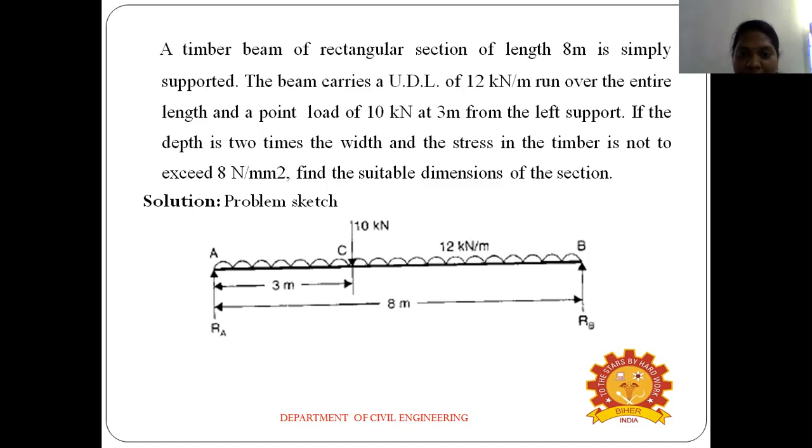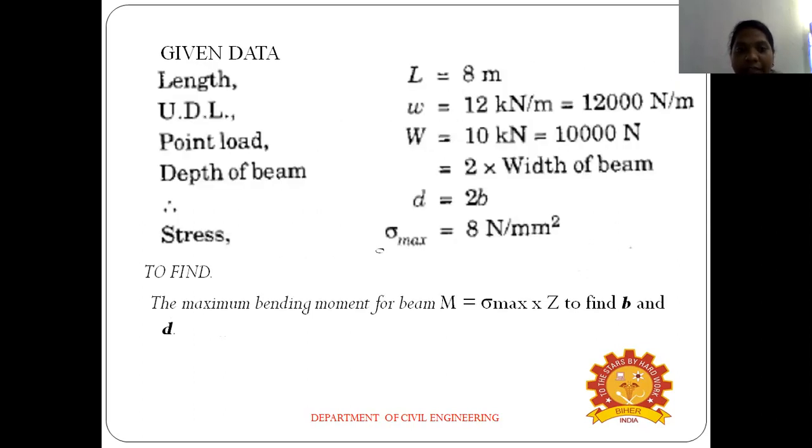For that problem we find the suitable dimensions for the section. First, write the given data. Length equal to 8 meters, uniformly distributed load W equal to 12 kilonewton per meter, which you can convert to Newton per meter. The point load W is 10 kilonewton, which you can convert to Newton. The depth of the beam is 2 times the width of the beam, so D equal to 2B. The maximum stress is given as 8 Newton per mm squared. For that problem we find the maximum bending moment for the beam, then Z for the cross section, and then the breadth and depth.